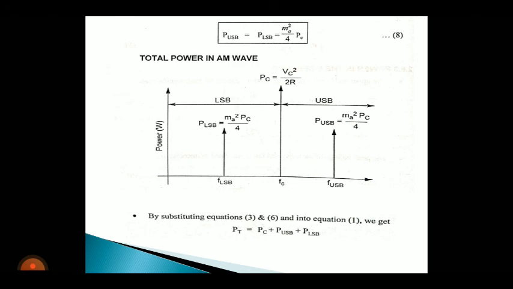Just now we derived the carrier power Pc as Vc squared by 2R, and LSB and USB as MA squared Vc by 4. So now we have the value of carrier power, upper sideband and lower sideband. Substitute all the values in equation number 1, that is total power PT is equal to PC plus PUSB plus PLSB.